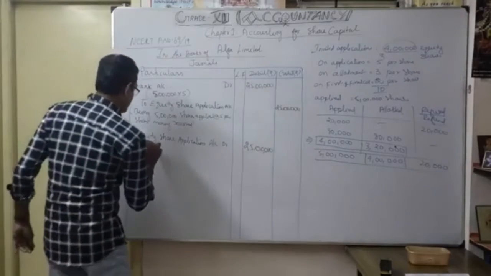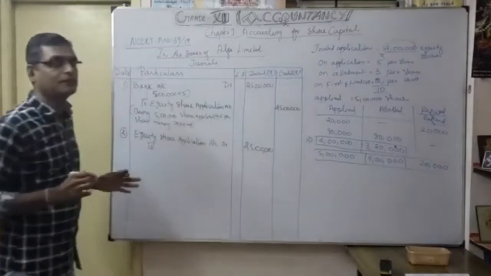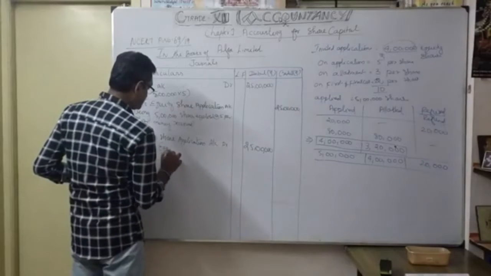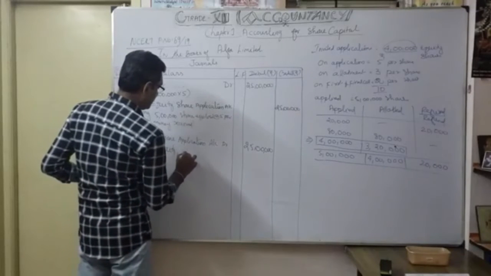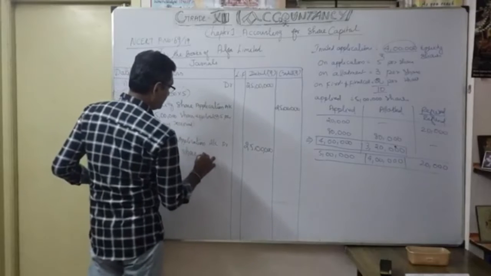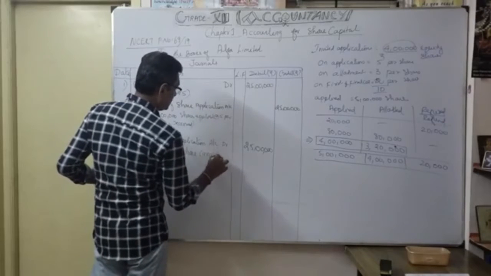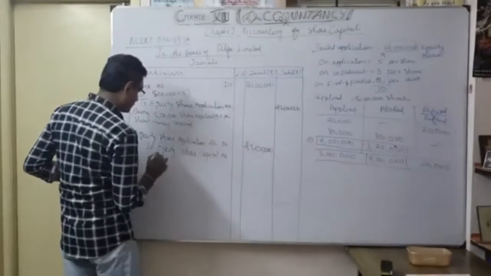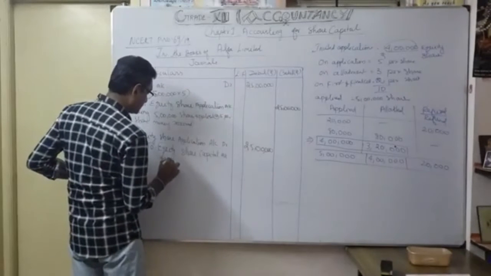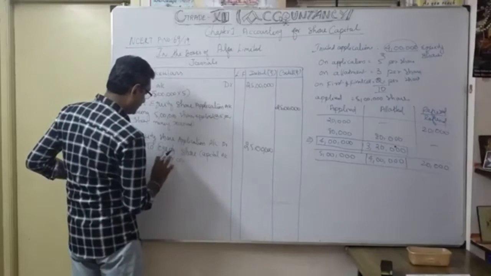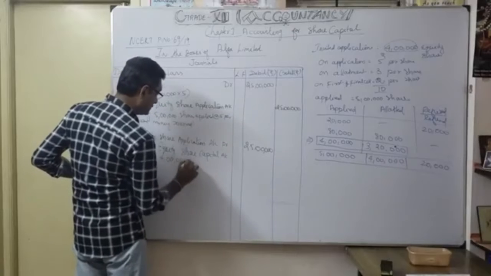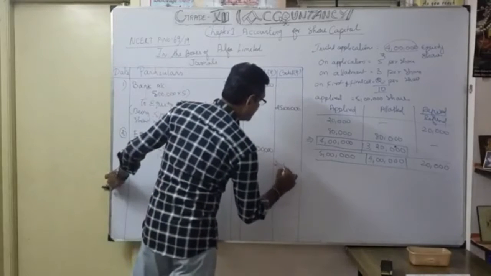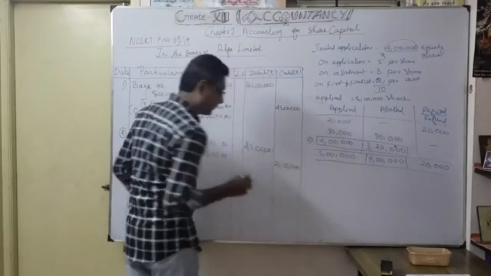First one, how much exactly are we going to transfer to equity share capital account? Only 4 lakhs, so 4 lakhs into 5. Only 20 lakhs I am going to transfer to equity share capital account.